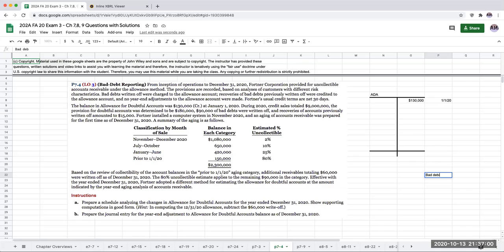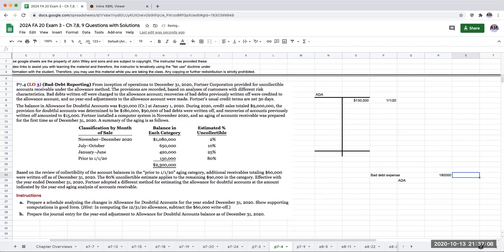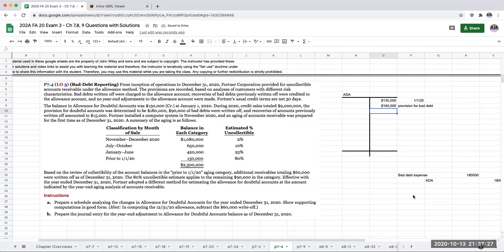So what they did was they hit bad debt expense, and they credited the allowance for doubtful accounts right up here for $180,000. So right over here, this is my provision for bad debt. This is $180,000.